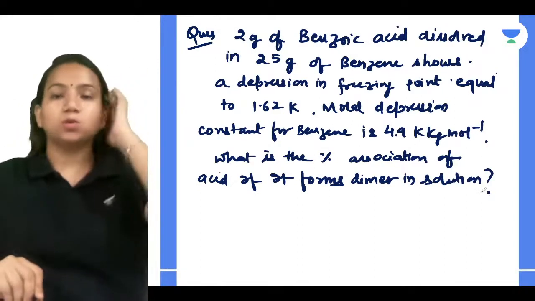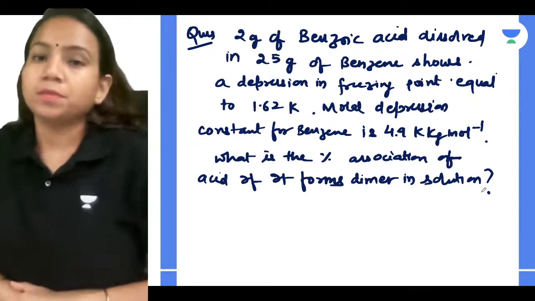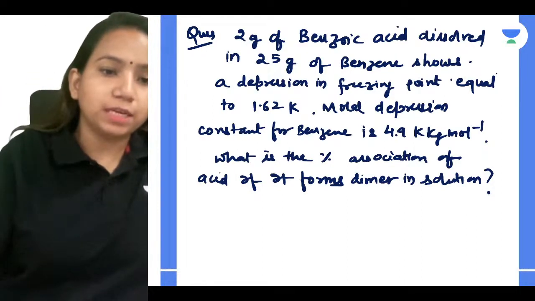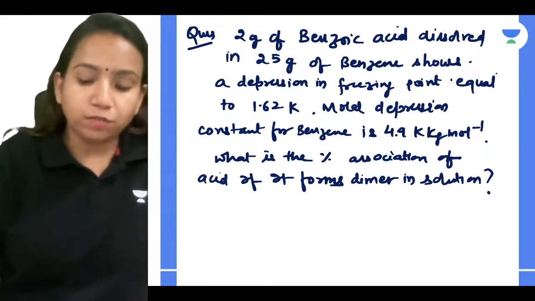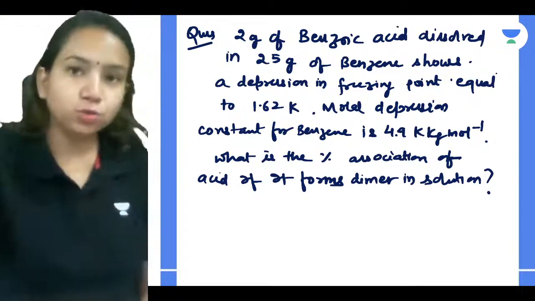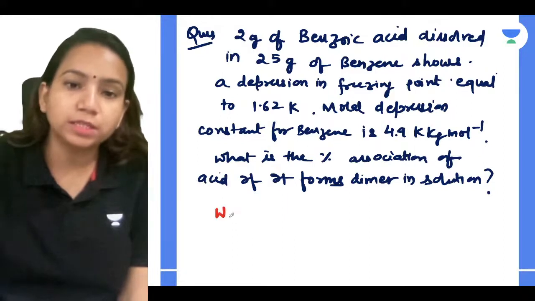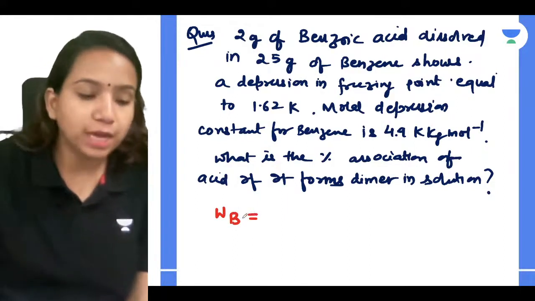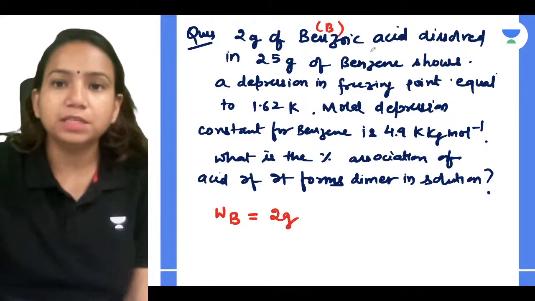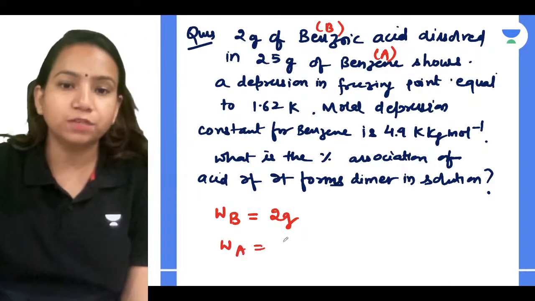The question says that 2 gram of benzoic acid dissolves in 25 gram of benzene. It shows a depression in freezing point. Let's first write what and all things are given. Whenever any question is given, the first thing you should do is write what is given. WB, 2 gram of benzoic acid. I can consider this B, and benzene A, like solute and solvent. So WB is 2 gram and WA is 25 gram.